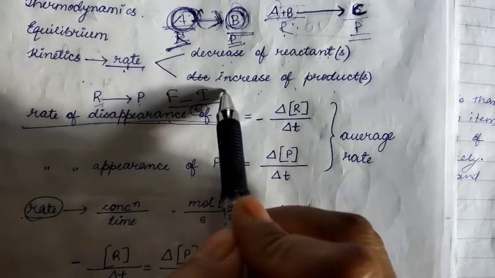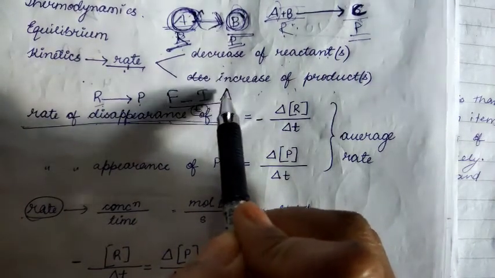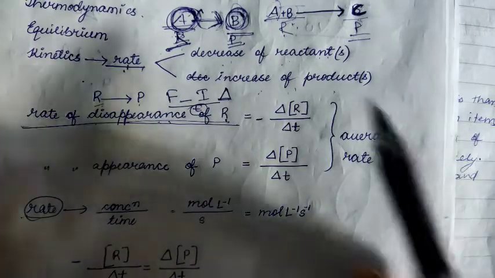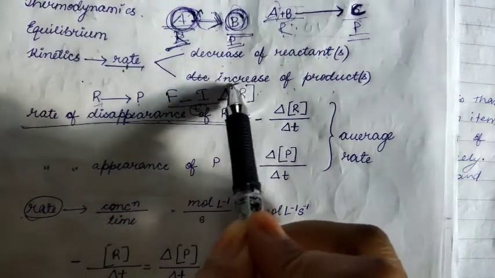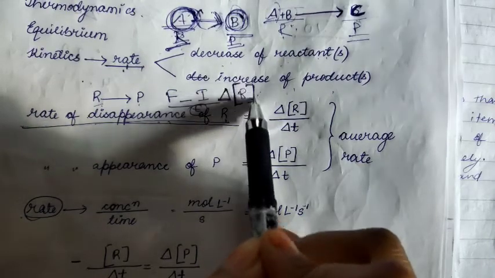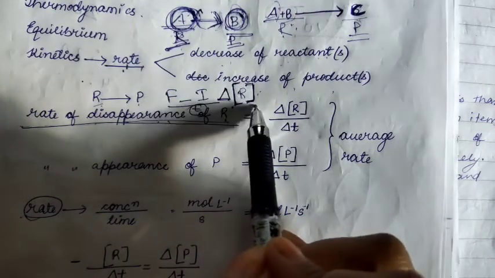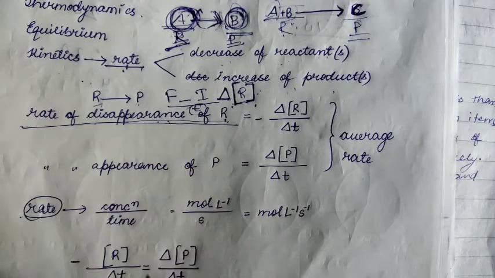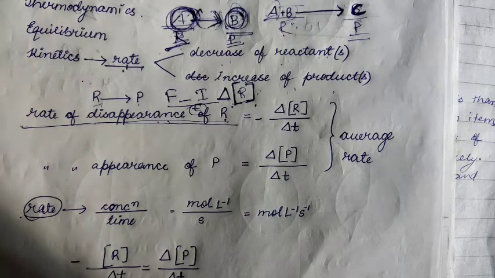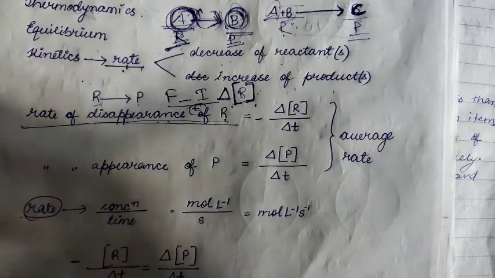So ultimately, when we take the difference, we say it's delta, right? So it will be delta concentration of R. Don't forget here to put the concentration sign, that is your bracket. Delta [R] means: what was the initial amount when you took the reactant, and after the chemical reaction is over, or in between the reaction, what is the amount of reactant left.